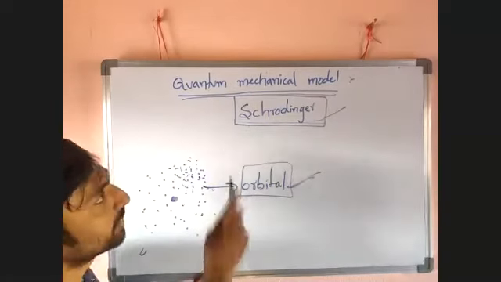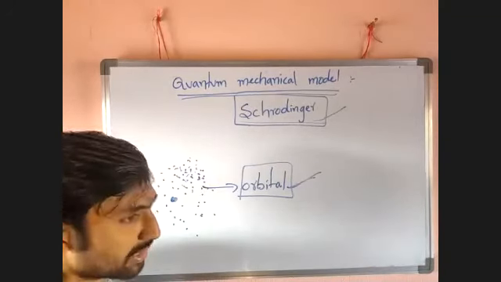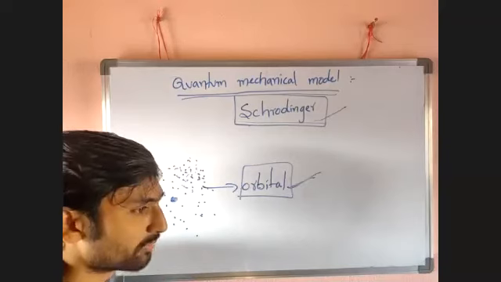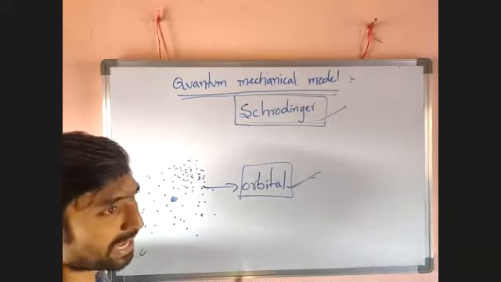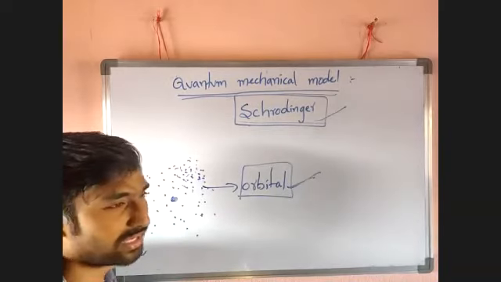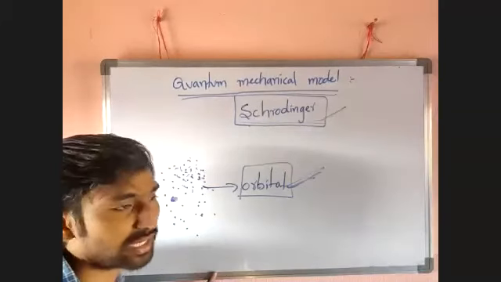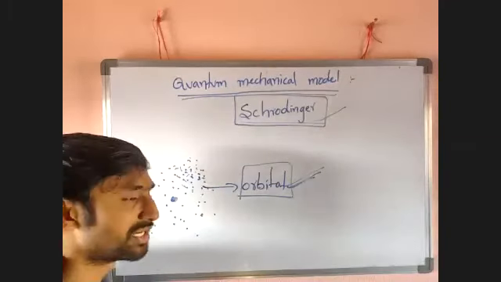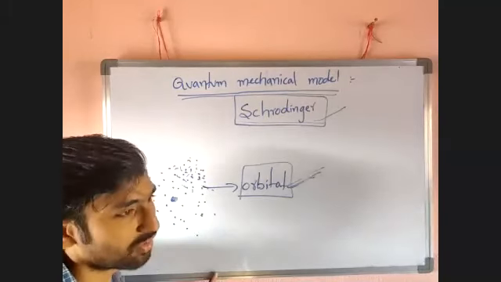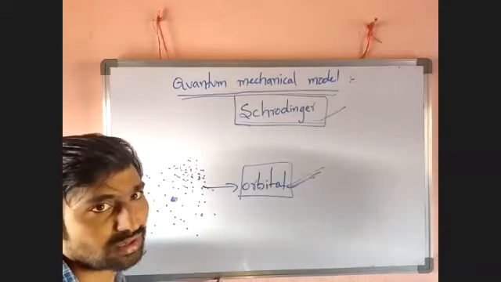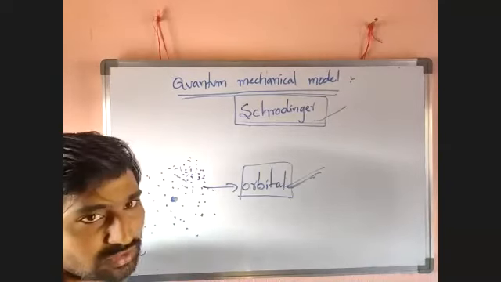Quantum mechanical model: he said that the electron revolves around the nucleus in a three-dimensional manner. We can probably find the electron around the nucleus just like a torch present in the dark. He said that the maximum 95% probability of finding an electron around the nucleus is nothing but an orbital. The Schrodinger wave equation is there, dou square psi by dou x square plus dou square psi by dou y square. Olympiad students know that equation well. It is the lengthiest equation. We don't want the Schrodinger wave equation here.